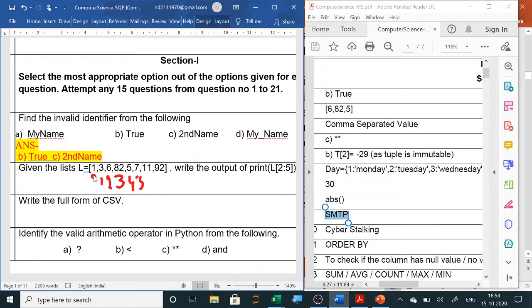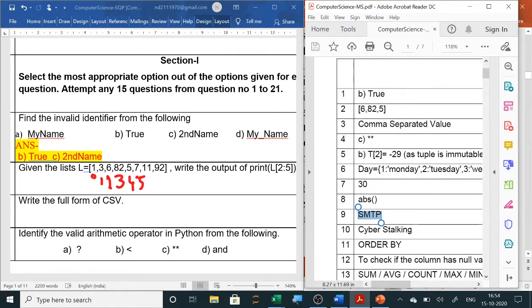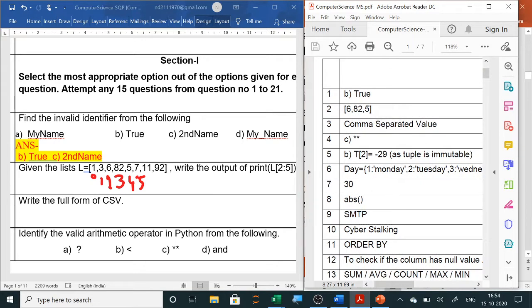But we don't require up to 7. Now 2 to 5 means index 2, which is 6, then index 3 and index 4, so 6, 82 and 5. You can see the answer on the right hand side, already given here. So 6, 82 and 5 will be the answer in square brackets.